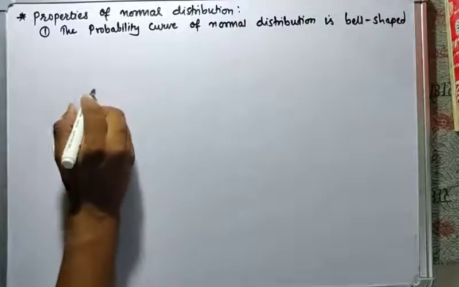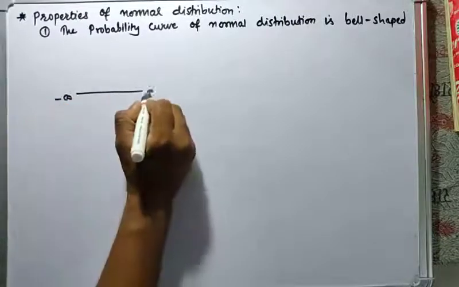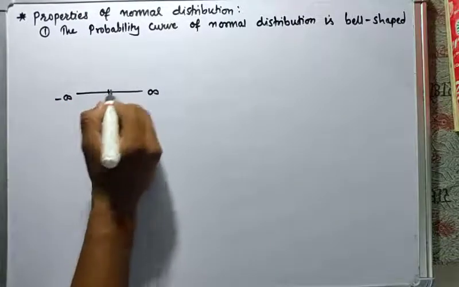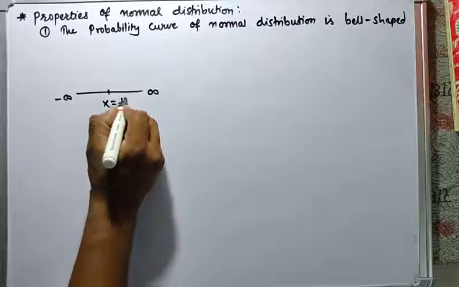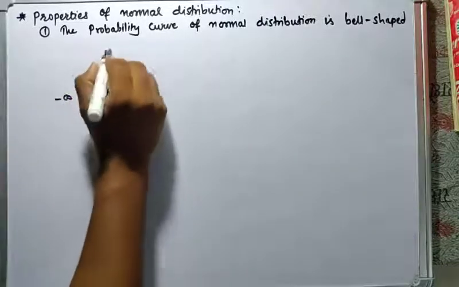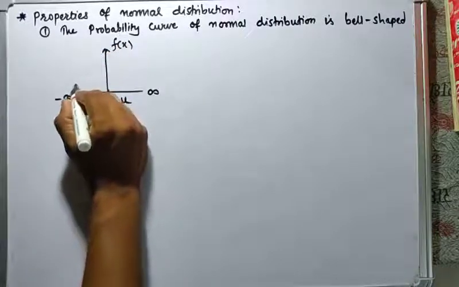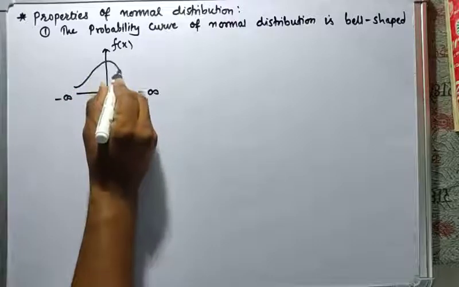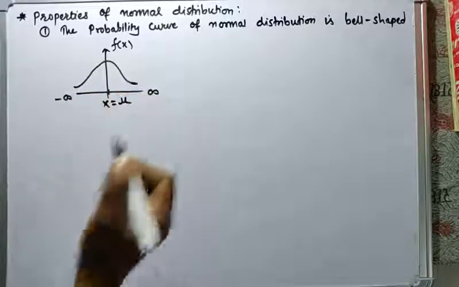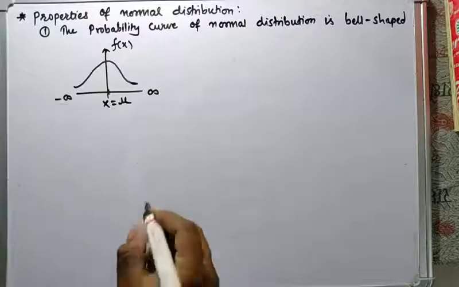So the shape is like this. Here is minus infinity, here is infinity, and here is some point x is equal to mu. This is the y-axis, which is f of x, and the shape is like this. So this is of bell shape.